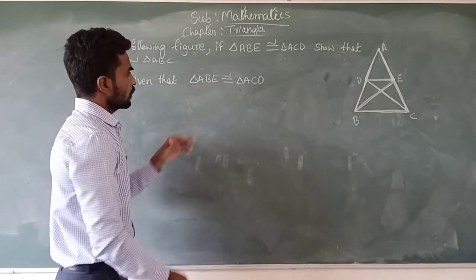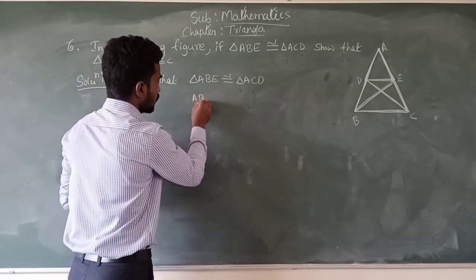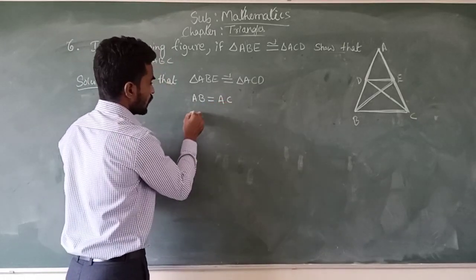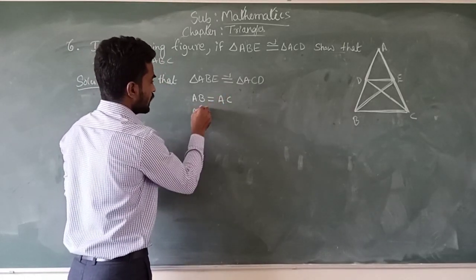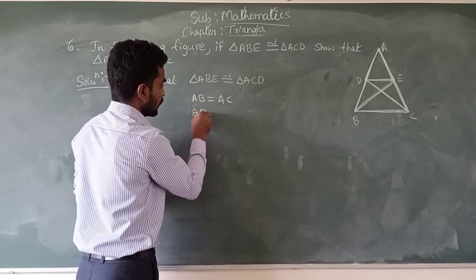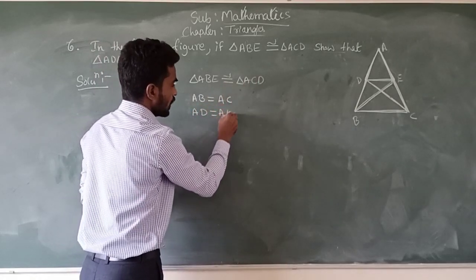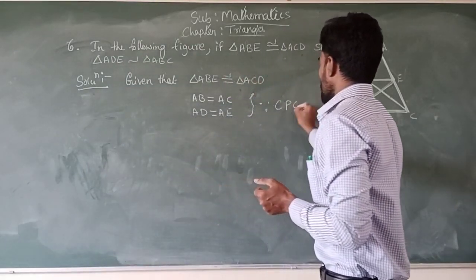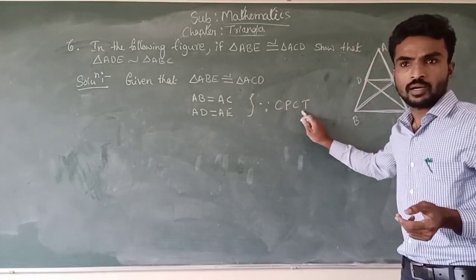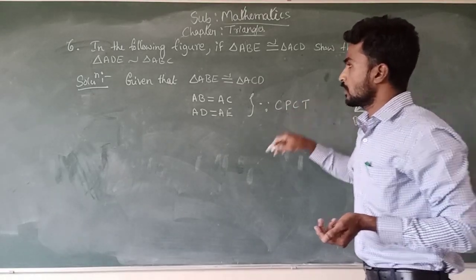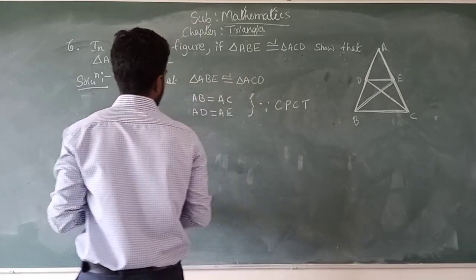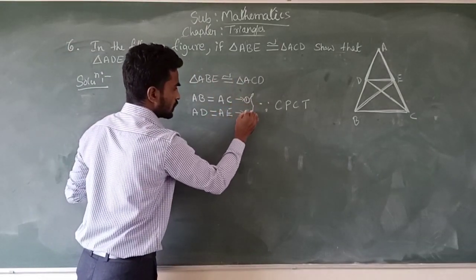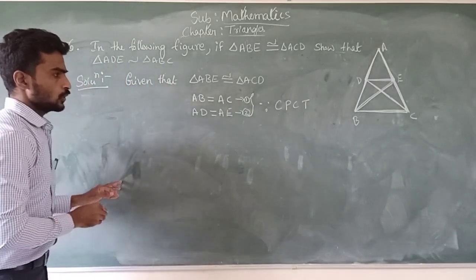By using that, we can write that AB is equal to AC and also AD is equal to AE, by the reason CPCT, corresponding parts of congruent triangles. Call this equation 1, and this equation 2.